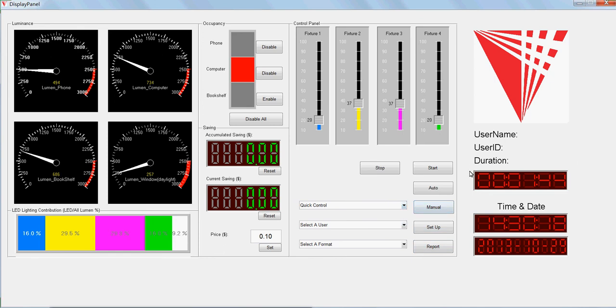Okay, here is showing the duration of the started time.